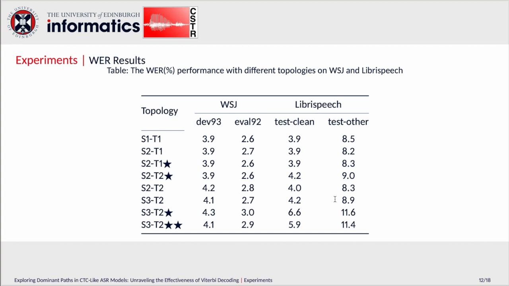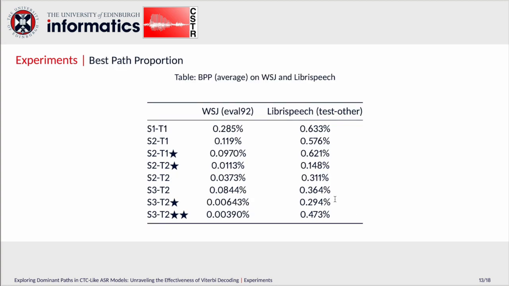So first, let's have a look at the overall WER results. So we can see that for WSJ, all the topologies have relatively similar results. On LibriSpeech, most topologies have a WER around 8 or 9, but the last two have quite worse performance due to bad convergence. We would like to show the WER results to make sure that most of the end-to-end ASR systems here are working pretty well.